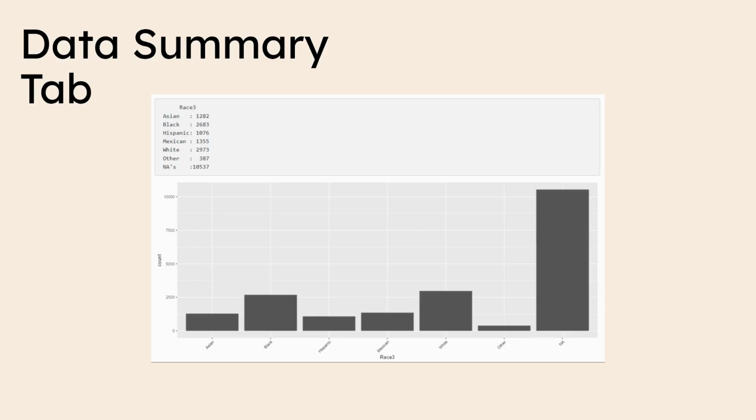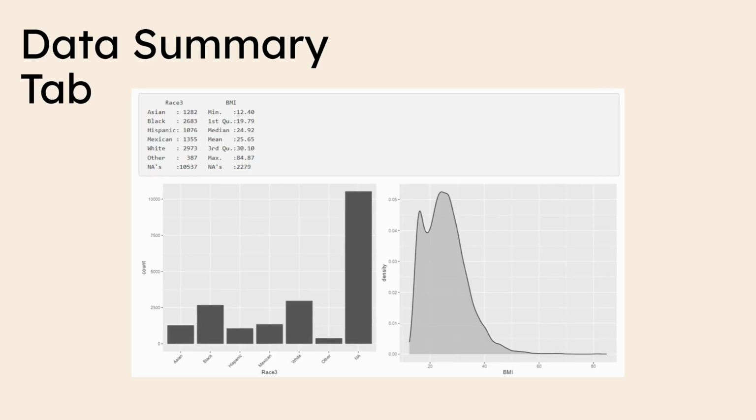Since race 3 is a categorical variable, the Shiny app will display the count of each category in race 3 and display a bar chart of these counts. The Shiny app allows the user to select any combination of the variables shown in the glimpse. The Shiny app will display the summary statistics and the plots of all the variables they select. For example, suppose the user selected race 3 and BMI variables. The Shiny app will display the counts for categorical variables and the 5-number summary for numerical variables. Similarly, the Shiny app will plot a bar chart for categorical variables and a density chart for numerical variables, all side by side.